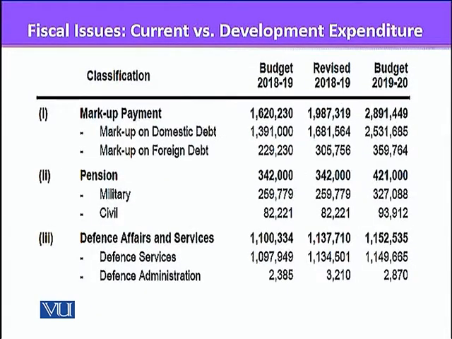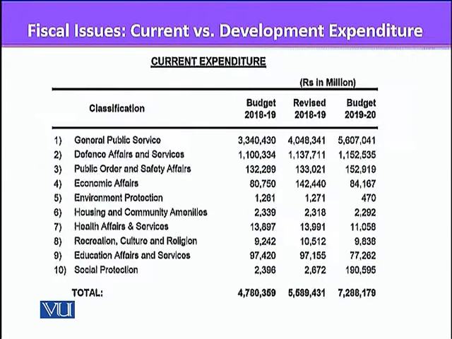And in current expenditure, most of the money is going to debt servicing, military, defense, and pensions. If you look at the different types of current expenditure, most of the money is going on general public service, that is the general bureaucracy and general government, then defense affairs. The rest are smaller. There is some money, 152 billion, going to public order and safety, and 190 million going to social protection. So this is a major increase.